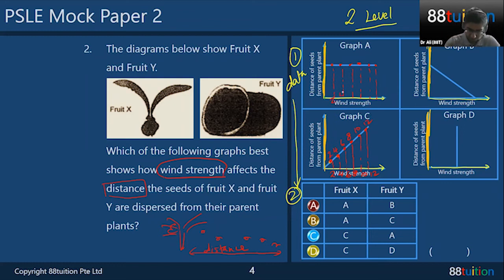It's the same thing, 2, 4, 6, 8, 10, 12. But the distance the seeds dispersed from the parent plant is the same. That means this is about 8. So 8, 8, 8, 8, 8, 8. Where did I get the 8 from? I'm trying to keep my data the same, so I just copied from C. I see that around here is 8, or it could be 10 also, it doesn't matter. But the thing that you need to learn from the graph is that there's a constant one. The distance does not increase. As long as you understand how we do the plotting.